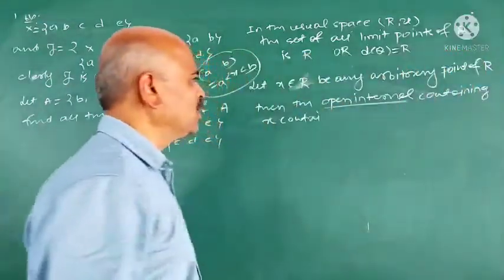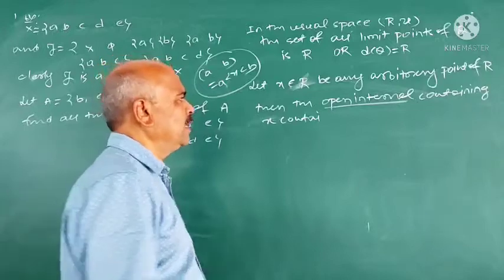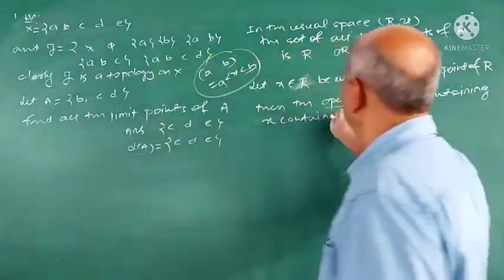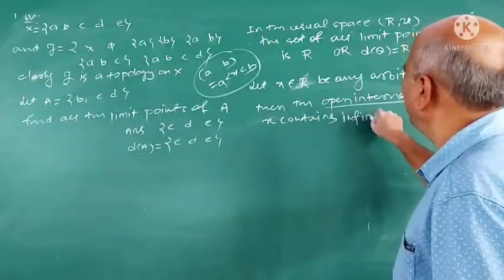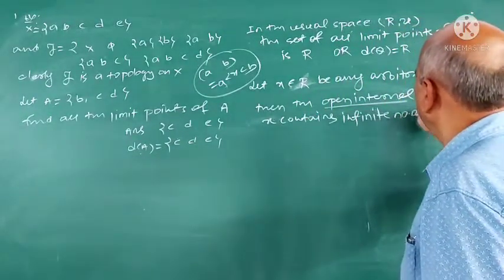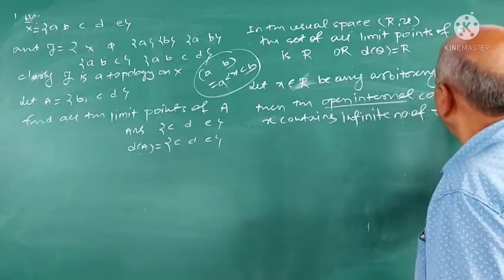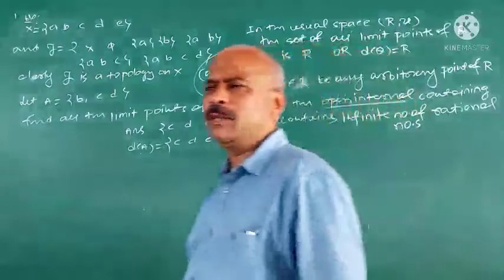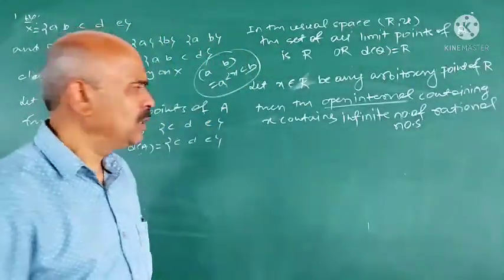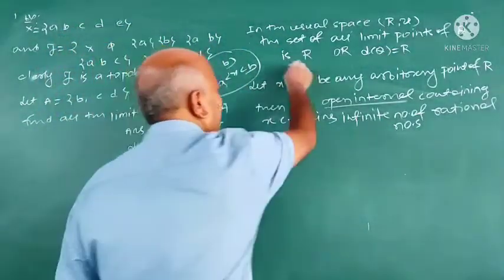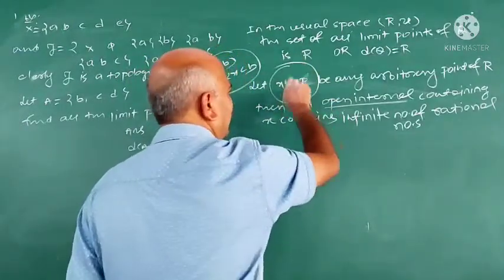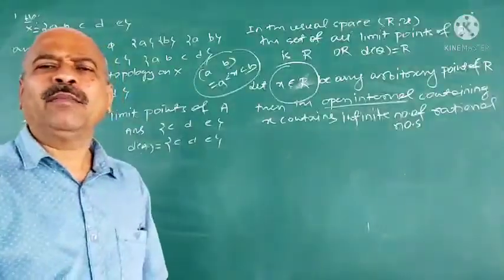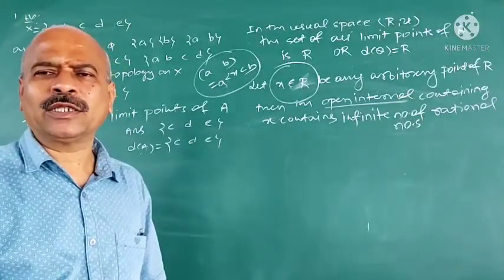Suppose x belongs to R, then the open interval containing x contains an infinite number of rational numbers, because an open interval is infinite. If you take any arbitrary point belonging to R, then the open interval containing that x contains many rational numbers other than x.